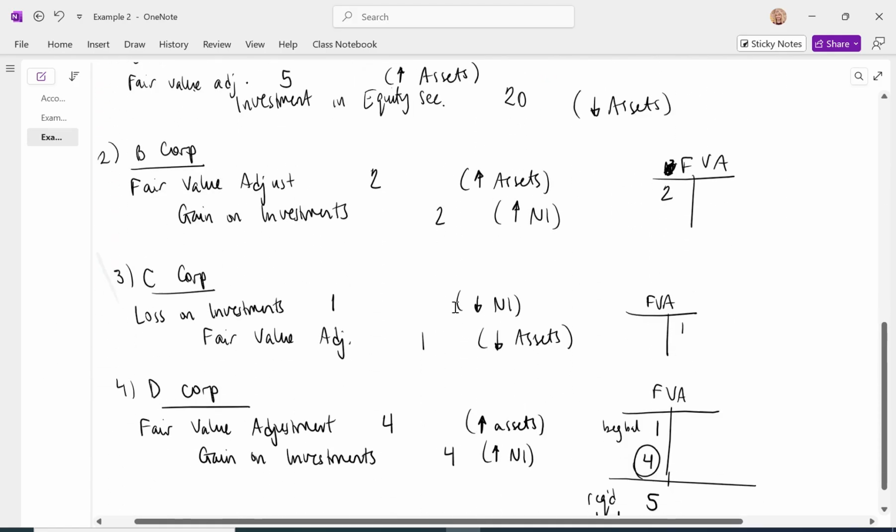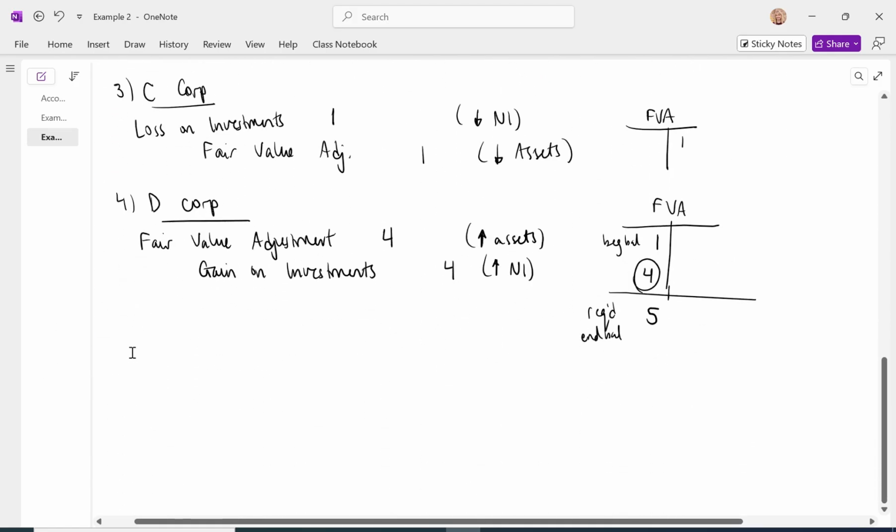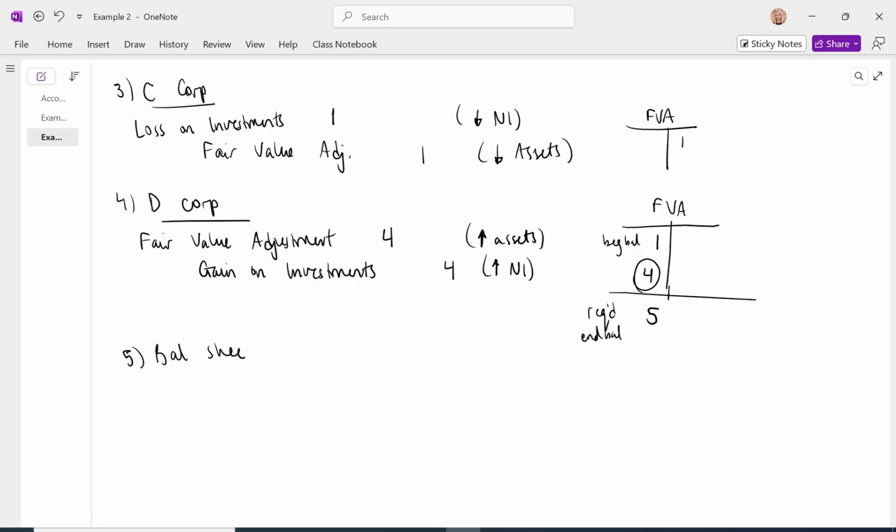But what are we going to have in terms of how much in the total investments and what's our balance in the sum of all of the fair value adjustment accounts? And this would be our investments net, or investments at fair value, when we add these two.